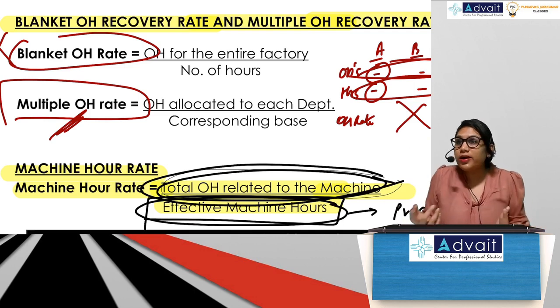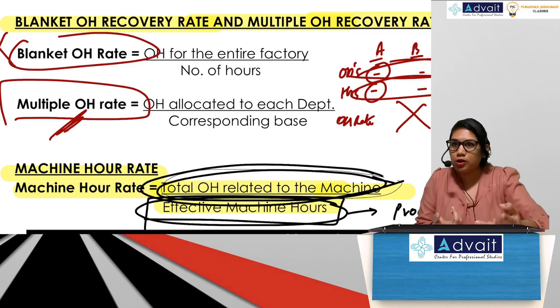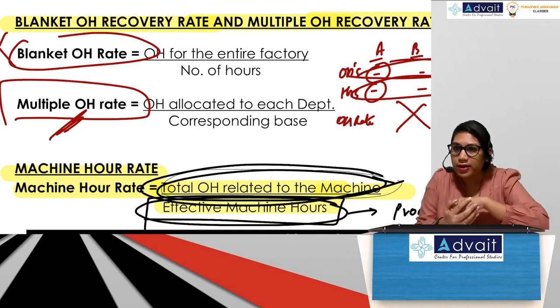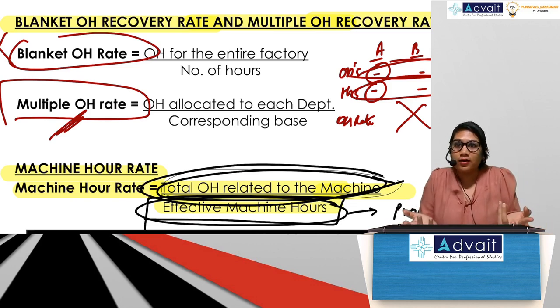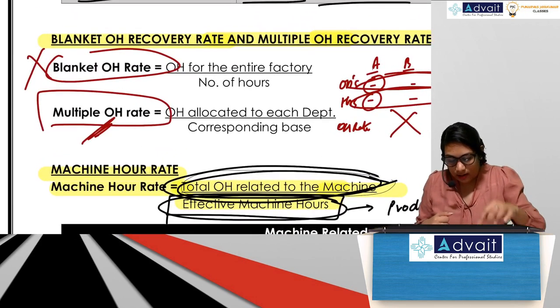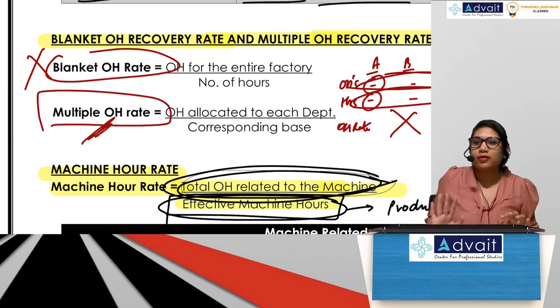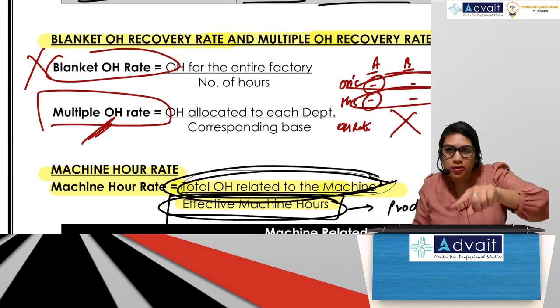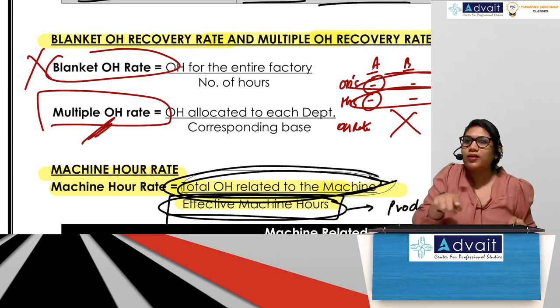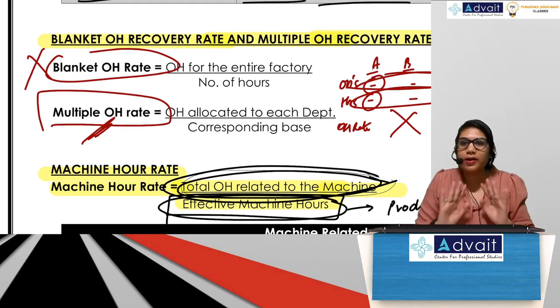People who didn't have non-veg will say, I didn't have non-veg, why should I pay for it? Because non-veg and alcohol are slightly more expensive than veg food. Correct? Then it's not fair. So that's what happens here also. Whereas in multiple overhead rate, what you have eaten, you pay for that. So the non-veg guys will pay for their food, the alcohol guys will pay for their food, and the veg guys will pay for their food. Then everybody will be happy.